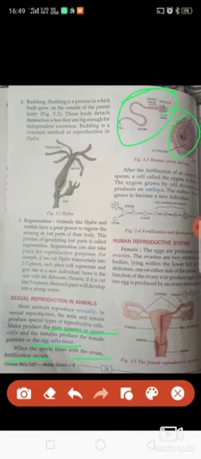So in fertilization, this is a sperm, suppose, and this is an ova. Now both will combine together. They form a cell that is a 2N cell, one N from here, one N from here. Now they have formed a zygote. This zygote is able to produce many cells. Inside the zygote, division will occur and many small cells will form. So that is an embryo.